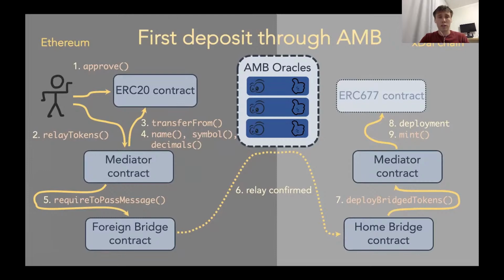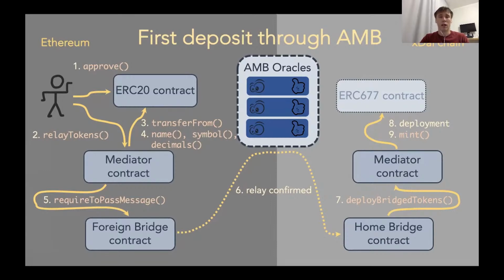So the user needs to perform two actions. The user needs to approve the mediator contract to transfer tokens. And after that, the user initiates the token transfer by calling the relay tokens method from the mediator contract.